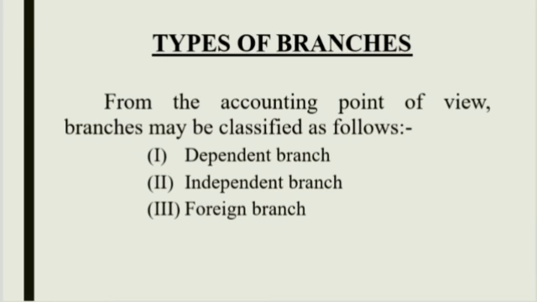Types of branches. From the accounting point of view, branches are divided into three types. Dependent branch, which is dependent on the head office. Independent branch, which is independent of the head office. Foreign branch, which is a branch in a foreign country.